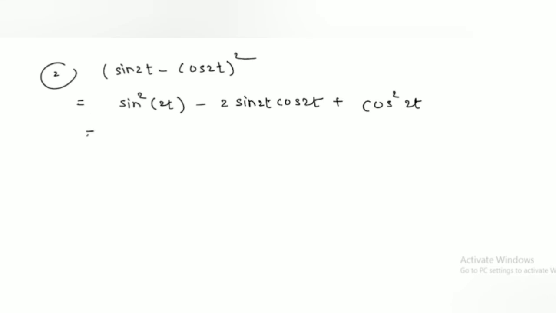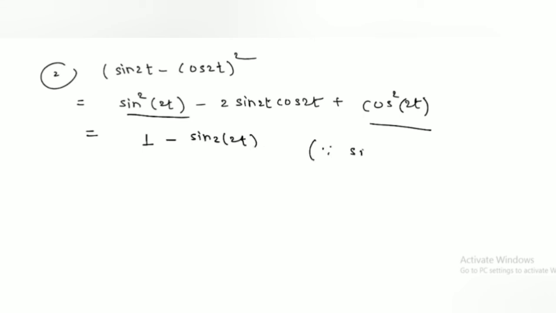And we know sin square theta plus cos square theta is 1. Hence the value of sin square 2t plus cos square 2t is 1. Minus, again we know the property of trigonometric function: sin 2 theta is same as 2 sin theta cos theta. Here theta is 2t, so sin 2 into 2t.